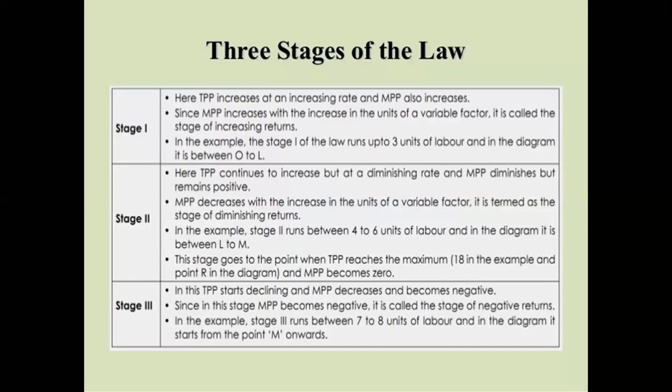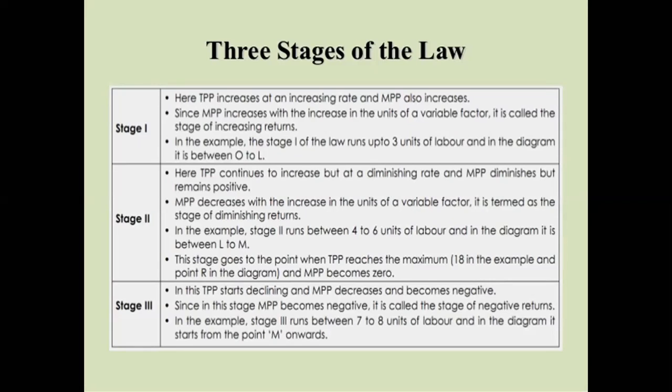Second stage, stage 2, diminishing returns. What happens? Producer, in attraction of getting more profit, increases the variable factor. अब वो fixed factor तो बढ़ा नहीं सकता क्योंकि that is constant in short run, तो it increases the variable factor for getting more profit. होता क्या है? Burden थोड़ा थोड़ा बढ़ना start हो जाता है fixed factor के ऊपर. More labor on the same machinery. Now definitely there can be some wastage, plus there would be some chaos, and ultimately the production level increases, but not at the rate at which it was increasing earlier. So TP increases but at a diminishing rate. लेकिन ओवरऑल तो TP अभी भी बढ़ रहा है ना, चाहे कम रेट से बढ़ रहा है, बढ़ तो रहा है.